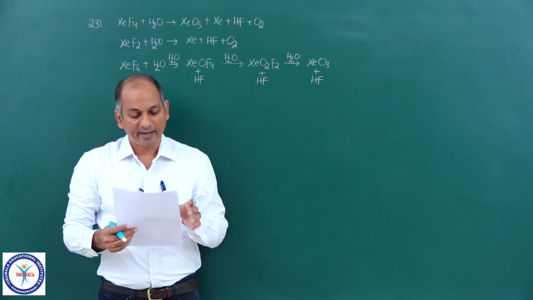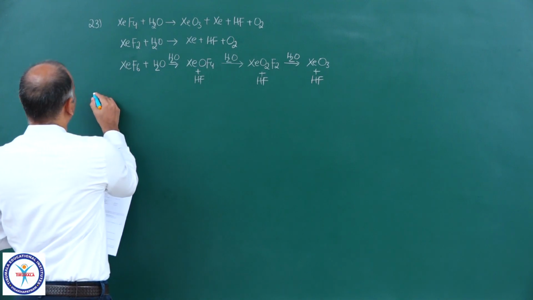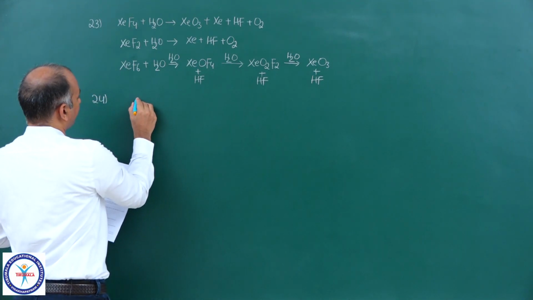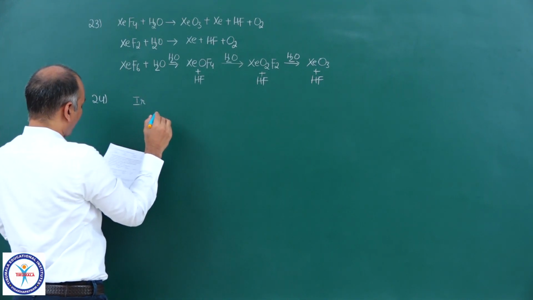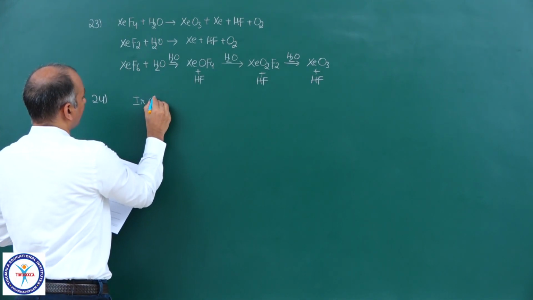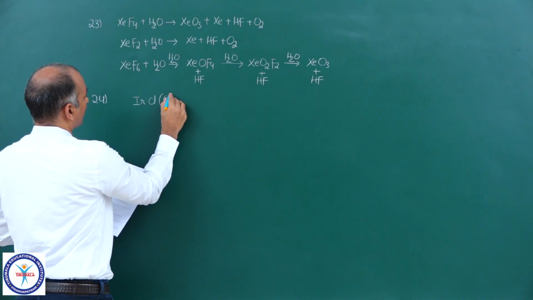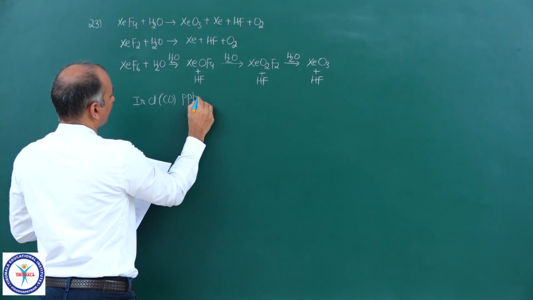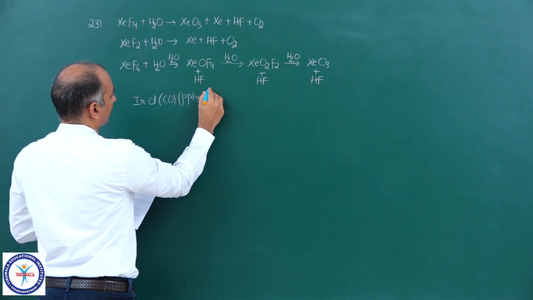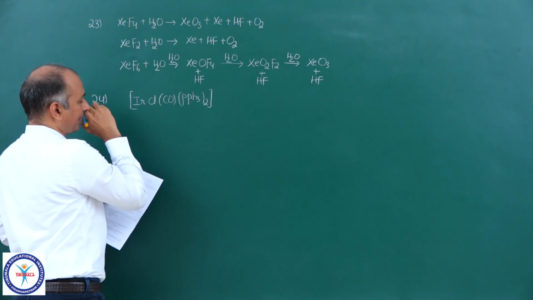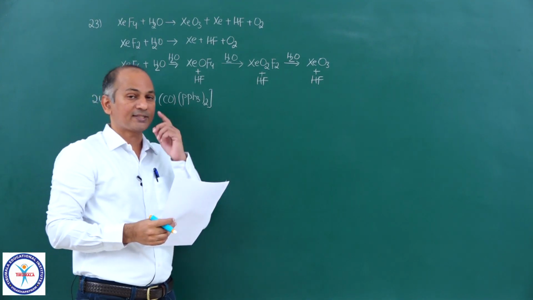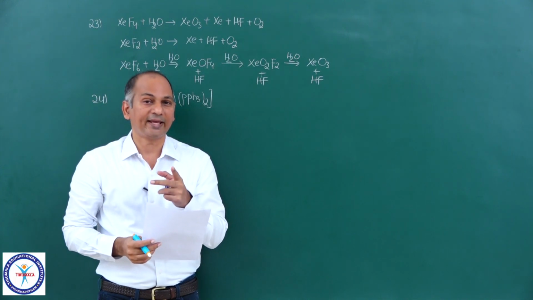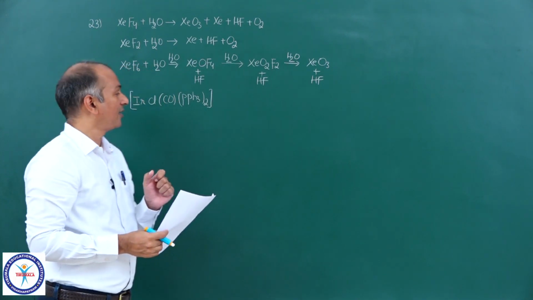The complex is Ir with one ligand Cl, another ligand carbon monoxide, and triphenylphosphine. So this complex is a heteroleptic complex, a complex containing more than one type of ligand.